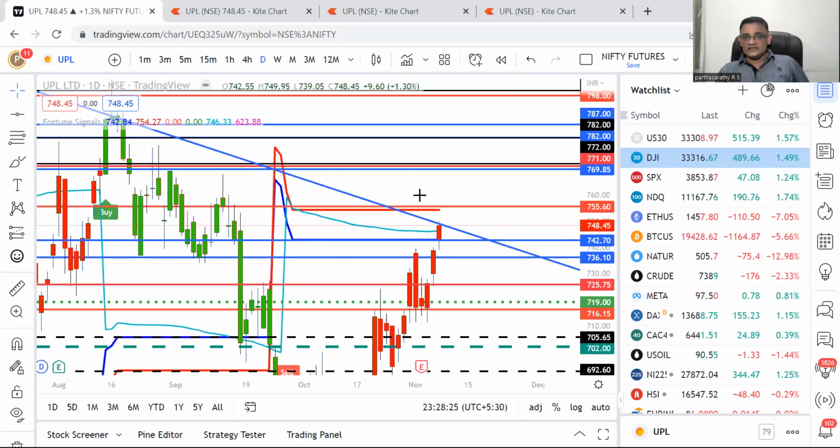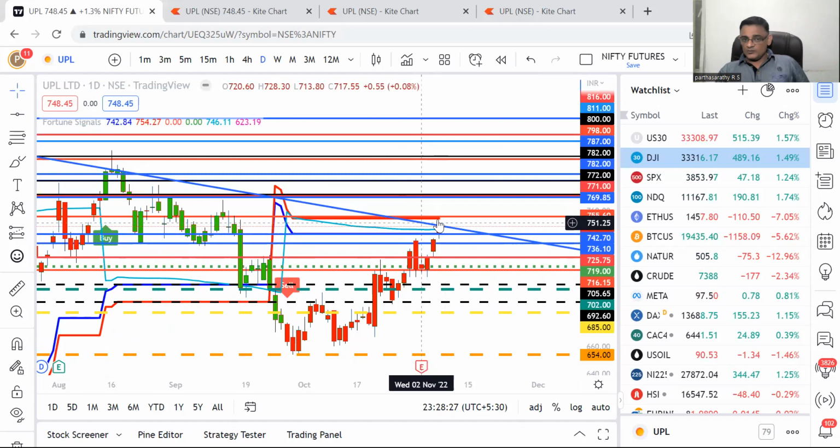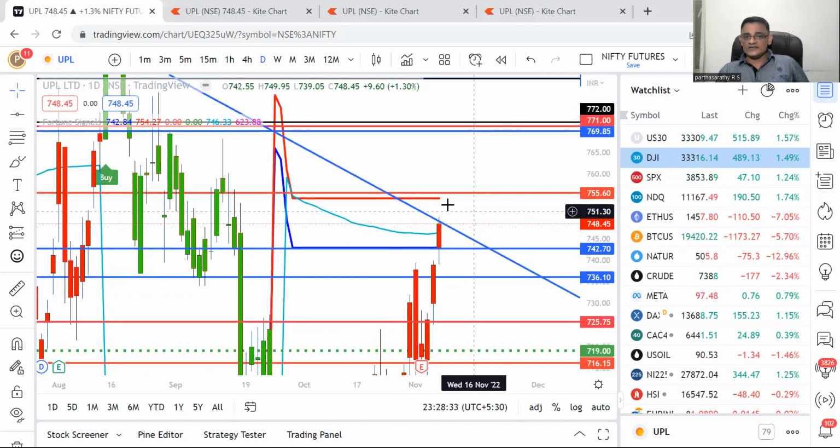Second, it is nearing the trend line resistance. On a break above the trend line resistance, definitely this guy is going to bump up, and only one thing is itching me: this number and this number. So 754 to 755.6 will be the major resistance for this guy. And tomorrow, the first 15 minutes high and low will do the magic, because this is a yearly date. Once the candle closes above, simply mark the high and low of tomorrow's candle and take the trade.